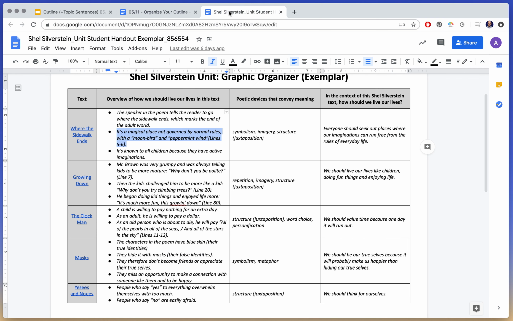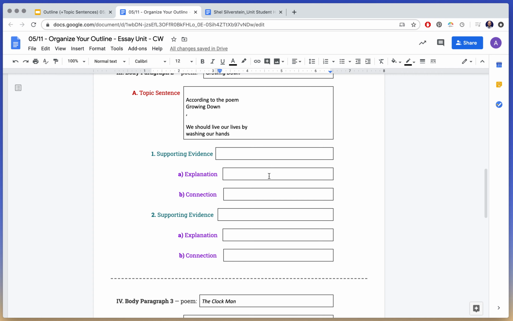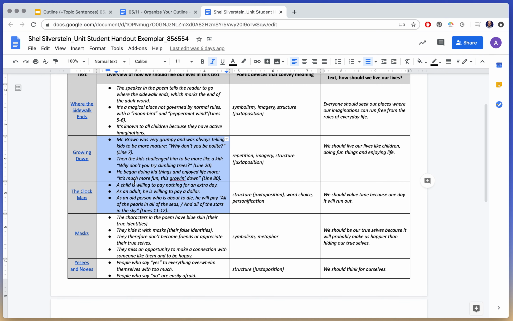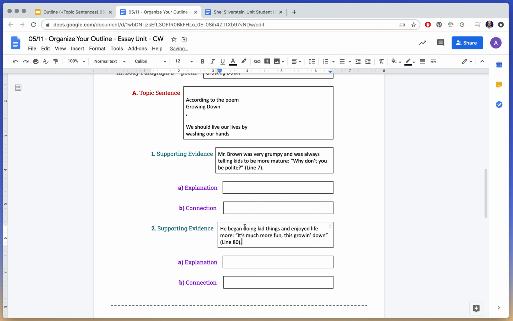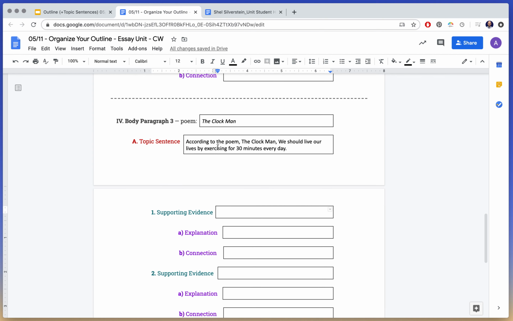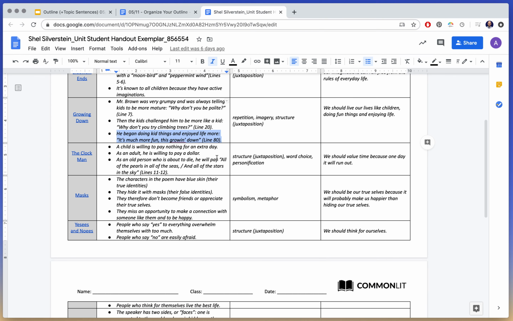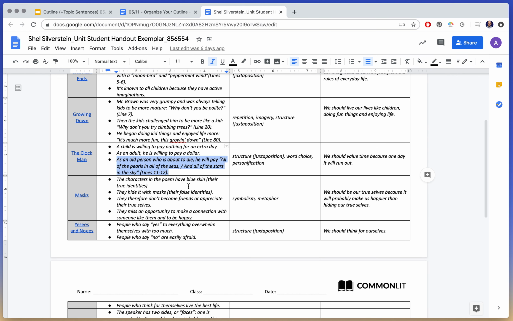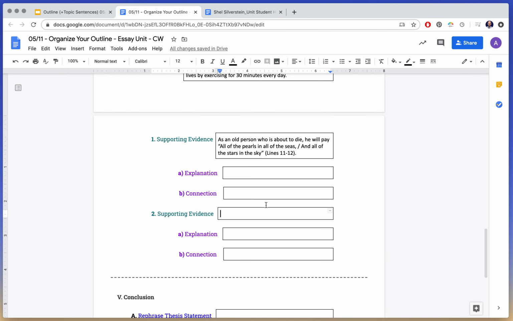So then I go to Growing Down. Growing Down, I'm going to choose this piece of evidence that supports my thinking. And this last one I think supports my idea the most. So I'm going to put that here. So you see how we're actually not giving any new information yet today. So this one was The Clockman. I go here. Clockman. I think this first one, or this last one and the first one. And I'm not actually thinking about this. I'm just kind of doing this to show you the workflow.